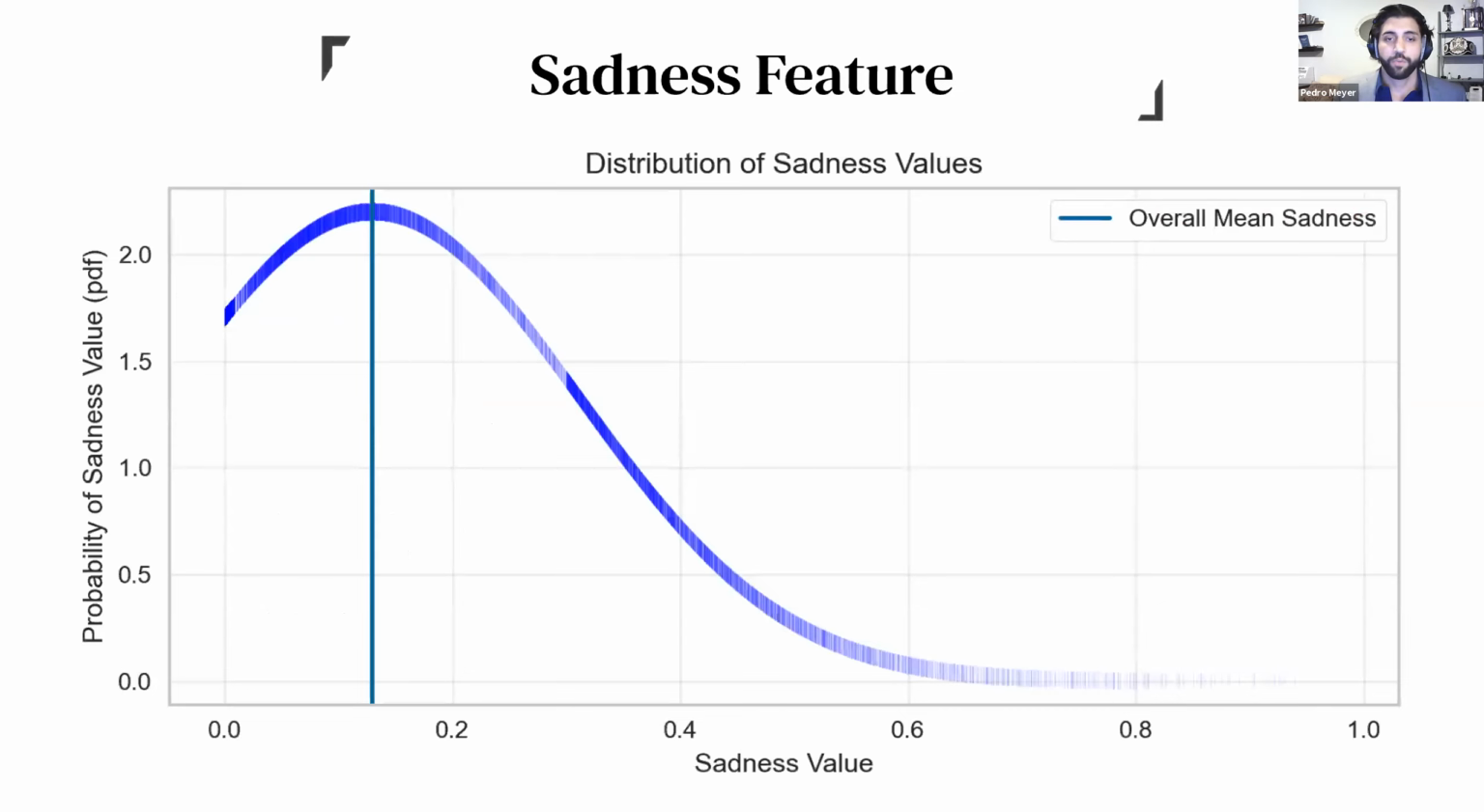This here is the distribution of the sadness score through all the songs in our raw database. It's a feature that goes from 0 to 1, and its mean, or its average value, sits around 0.13.